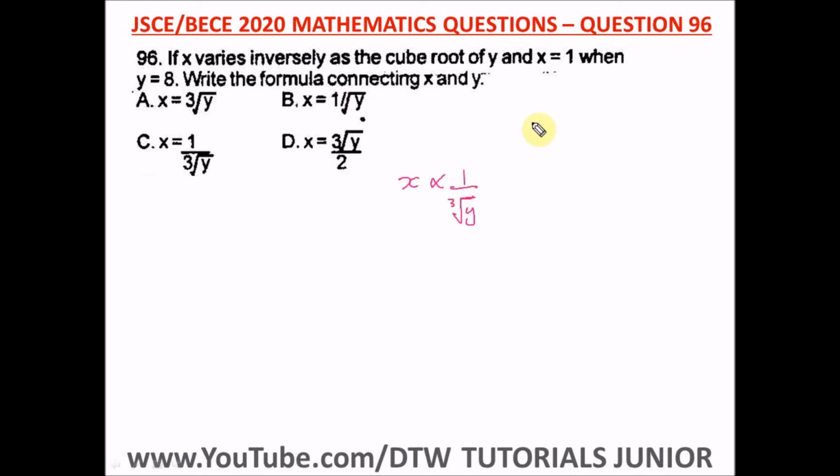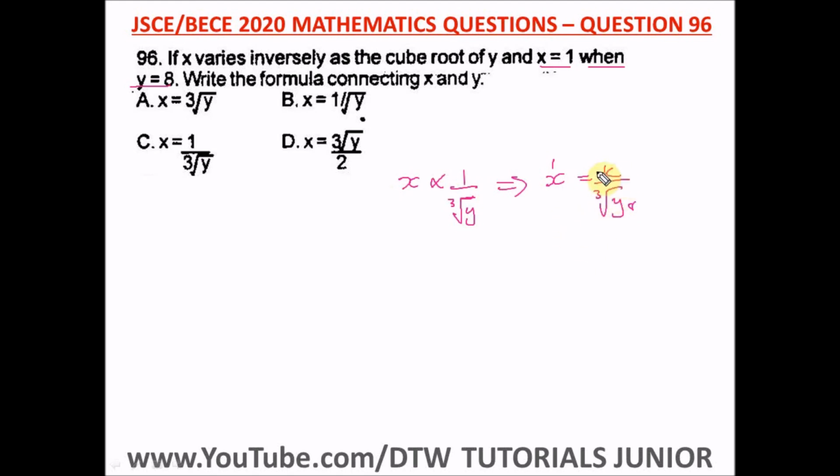Okay, so let's convert this variation sign to an equal to sign. Introducing the constant k, we have x is equal to k over the cube root of y. And x is 1 when y is 8. Write the formula connecting x and y. So let us find k, where x is 1 and y is 8. So put in the values.